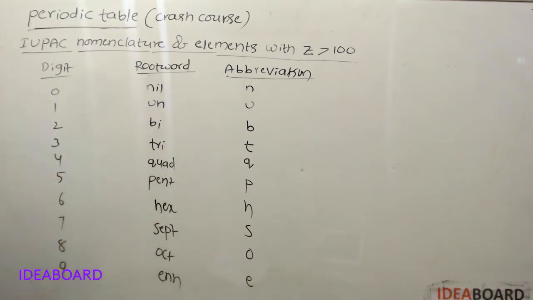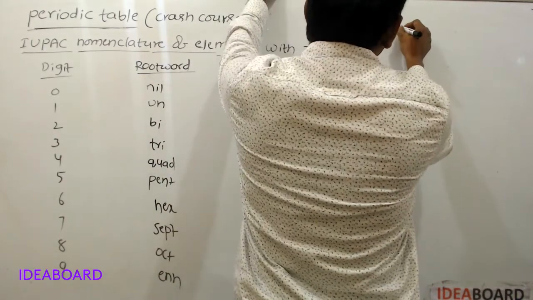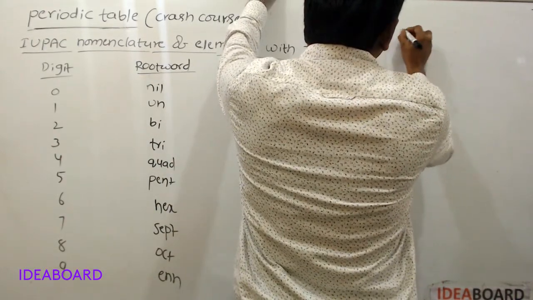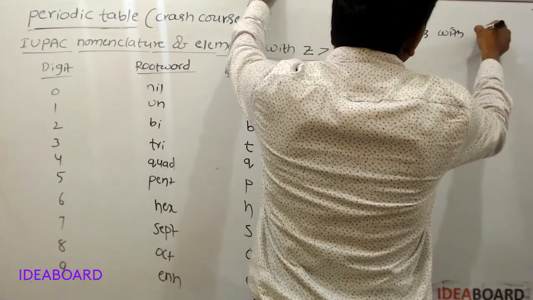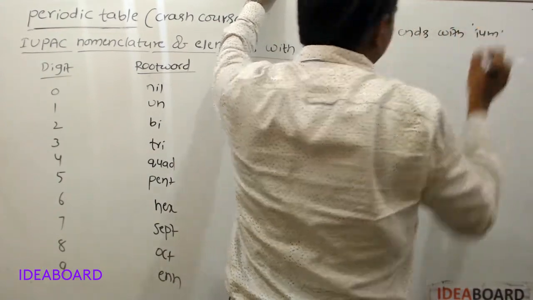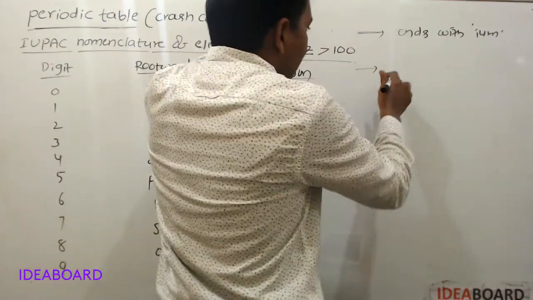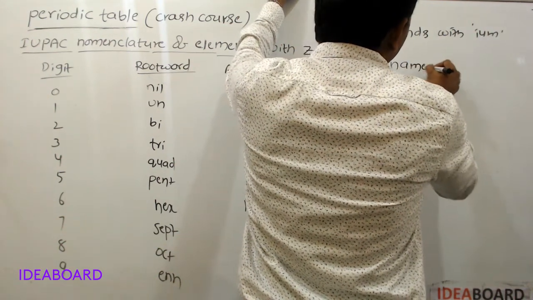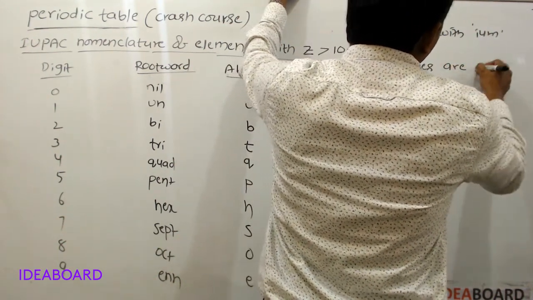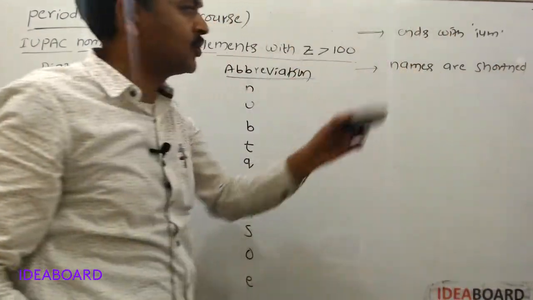Some root words are given for some digits. And according to IUPAC, the name of the element ends with IUM. For some elements, names are shortened.